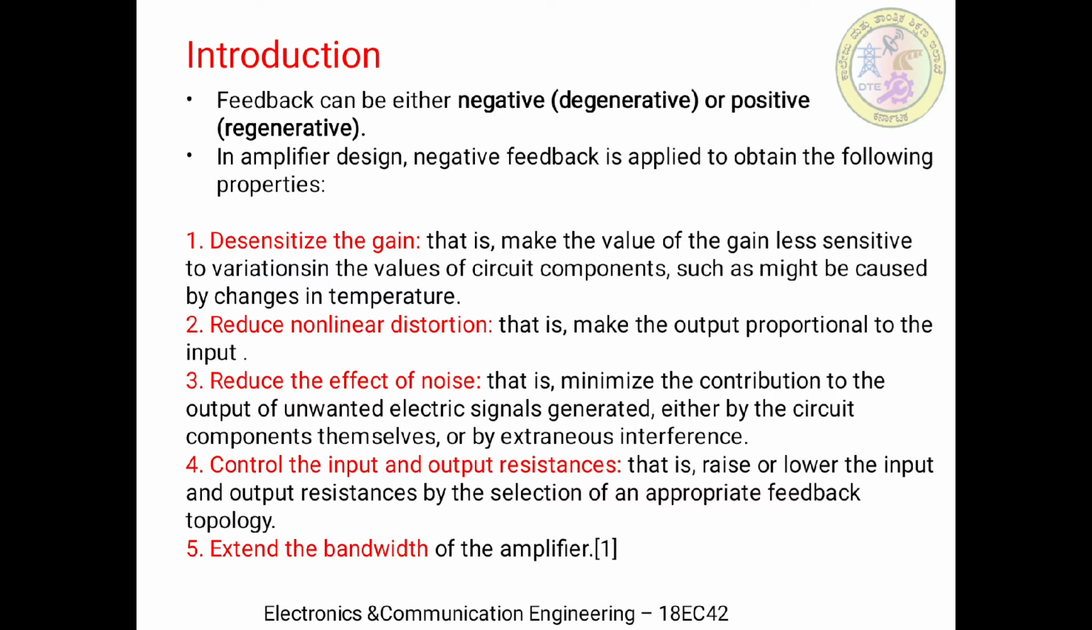The other important property is control of the input and output resistances. This is another feature exhibited by feedback networks by employing an appropriate feedback topology. Also, negative feedback provides extension of the bandwidth. How it extends the bandwidth, we will see in the further sections. These are the important properties possessed by feedback networks that help in stabilizing and improving the amplifiers.